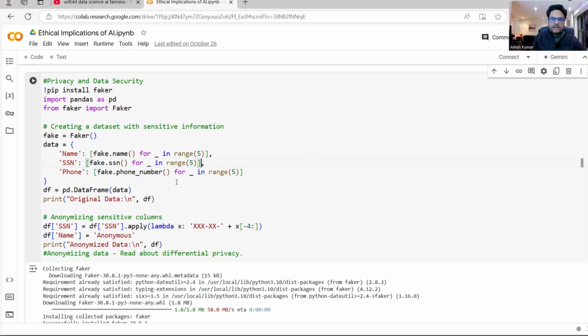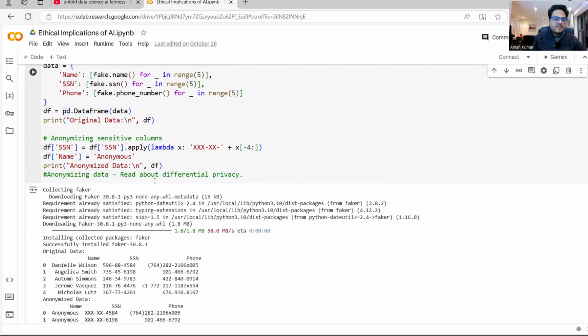How do you ensure that this number is not getting sold, not getting utilized for some non-intended purpose, not getting transferred to any environment where it should not go, not migrating from one platform to another without the knowledge of the data controller, who is controlling the data, who is owning the data. So privacy and data security is a big concern here.